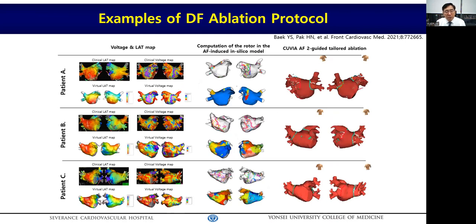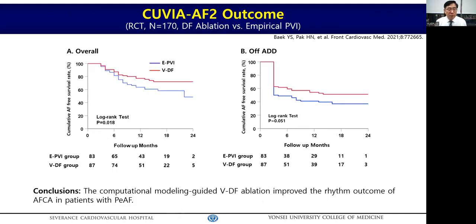These are the examples of the DF ablation protocol. In this virtual DF ablation case, the DF site is localized inside the pulmonary vein, so we finished the procedure after PV isolation alone. In this virtual DF group case, with extra pulmonary vein dominant frequency, we conducted additional ablation to the dominant frequency site. This is an empirical ablation group case with extra pulmonary vein dominant frequency, but we did not touch those extra PV dominant frequency sites because it is assigned to the empirical ablation group.